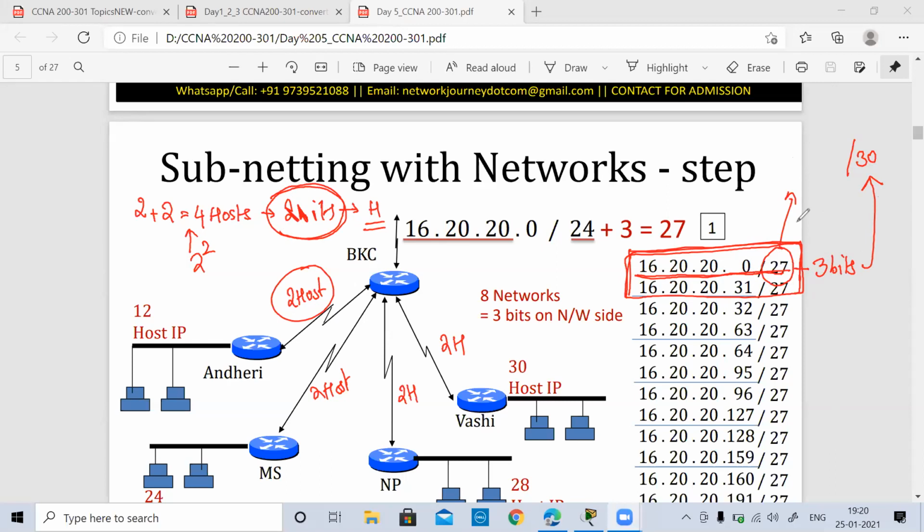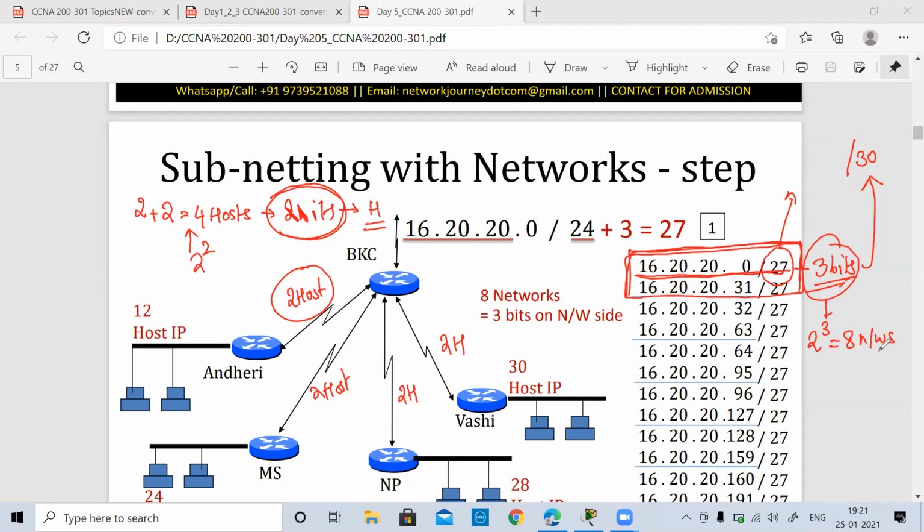Yes, Renan says 8 networks, right? That's very good, because this is also very interesting. This was already given to me as slash 27, so you don't need to go and check 2 raised to 27 or something like that. You just see how many bits you are adding to the network bits. If you are adding 3 bits, that means you can design a maximum of 8 networks from the given subnet.